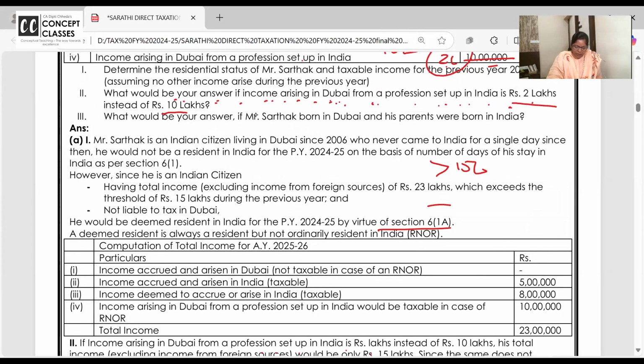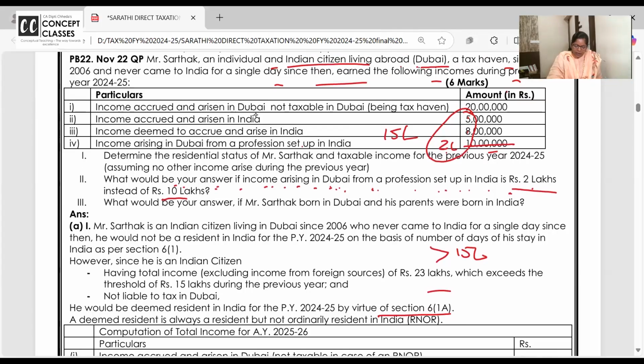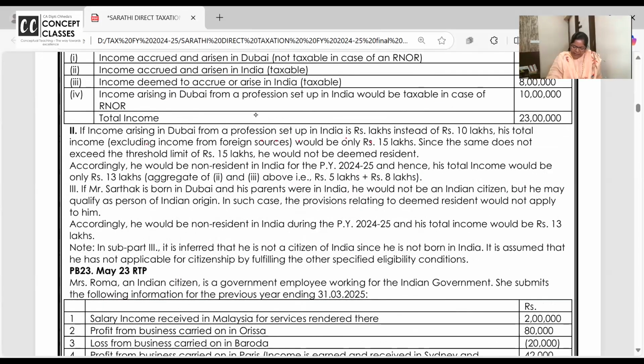Income arising in Dubai from a profession which is set up in India is very well income in India. Since the income arising in Dubai from a profession set up in India is rupees 2 lakh instead of 10 lakhs, the total would be only 15 lakhs. Since the same does not exceed 15 lakhs, he would be non-resident. Accordingly he would be non-resident, and hence, I got your confusion.